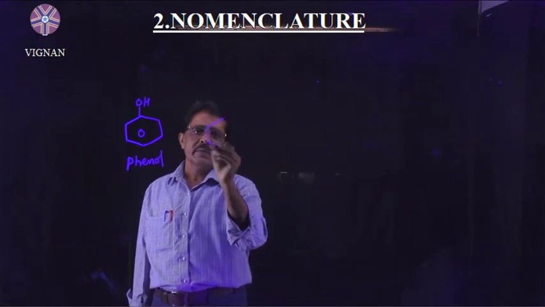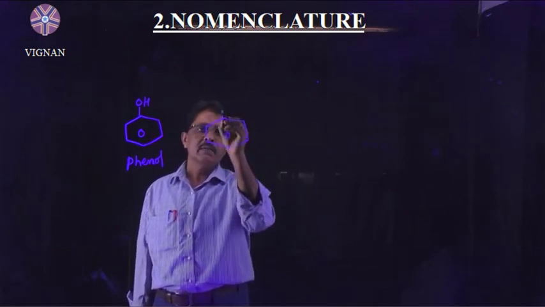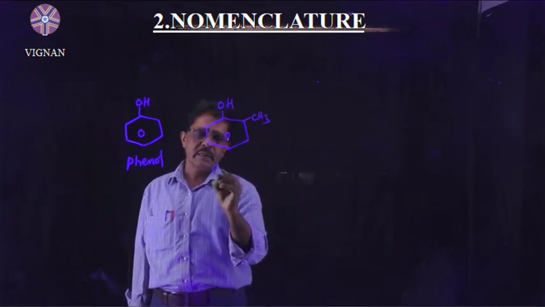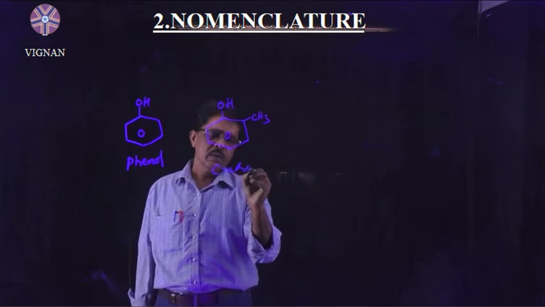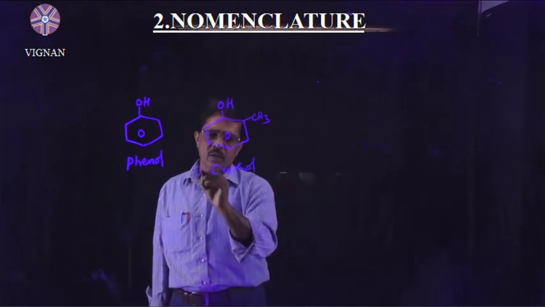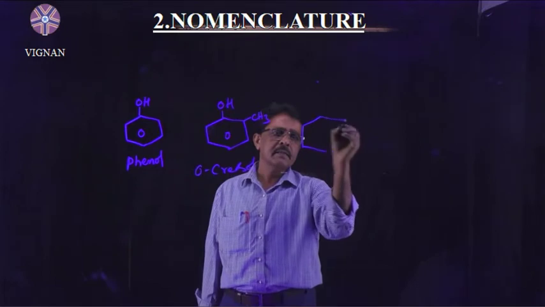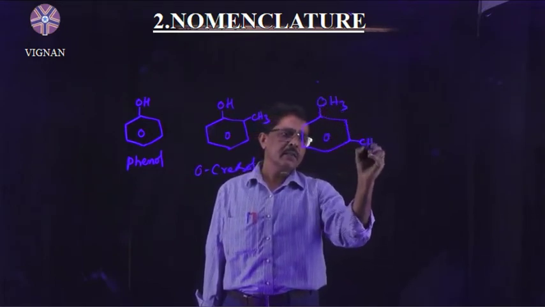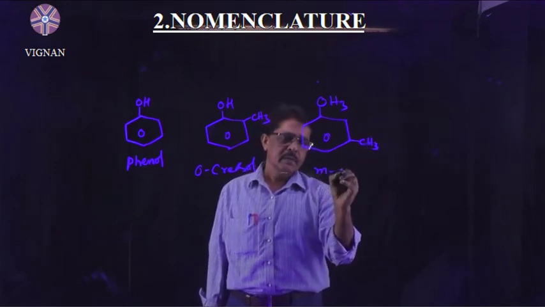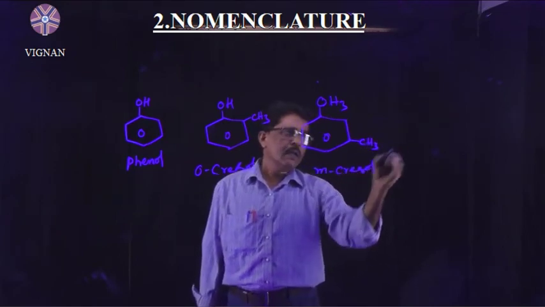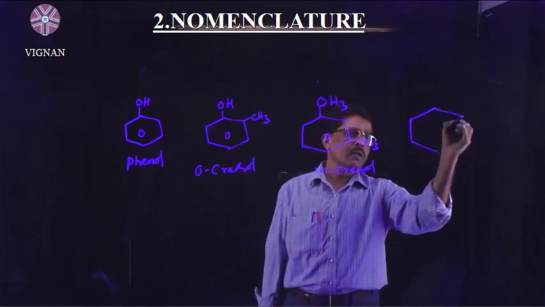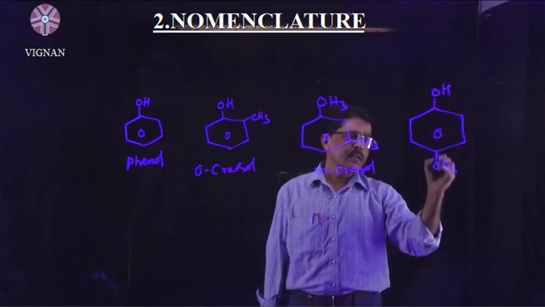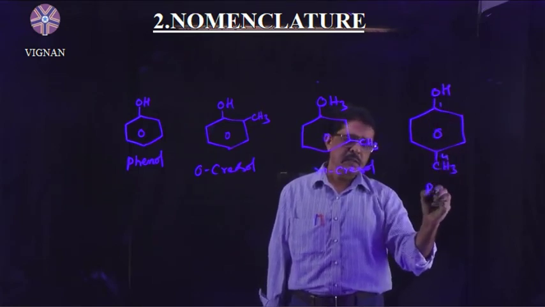Some substituted phenols are like this. Methyl substituted phenols are called cresols. First, orthocresol, where the methyl is at the second position. The second one is metacresol, that means the CH3 group is at 1,3 position. And the third one is paracresol, that means the CH3 group is at 1,4 position.